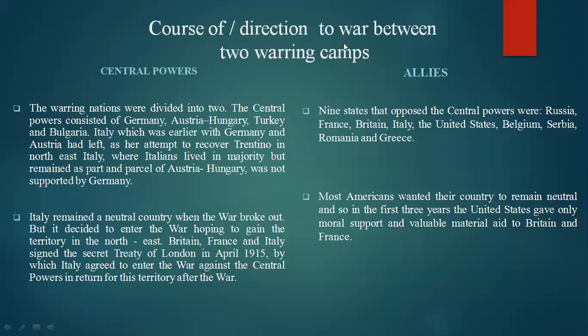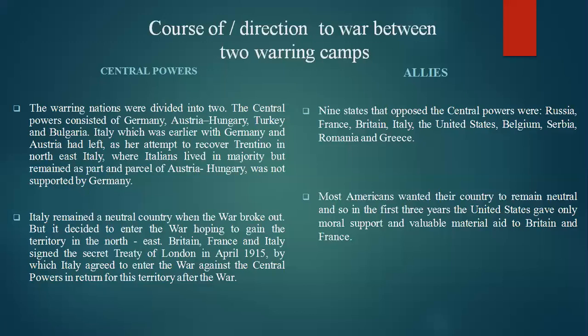As I said earlier in the first session and in the next sessions many times, in the European continent there were two major camps, two groups divided between themselves. That is known as Central Powers and Allies.